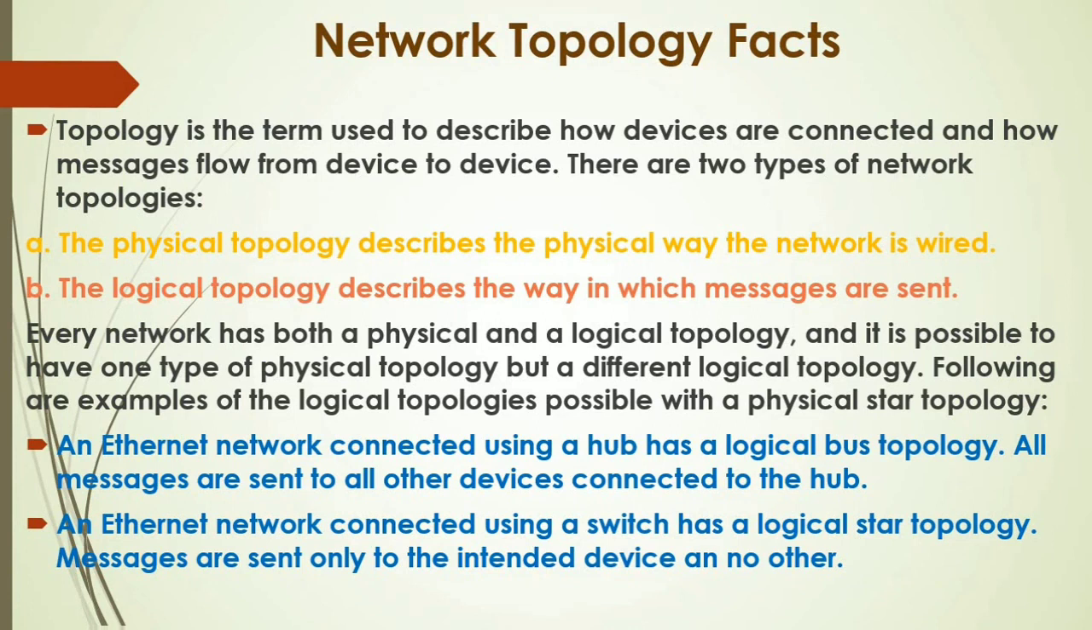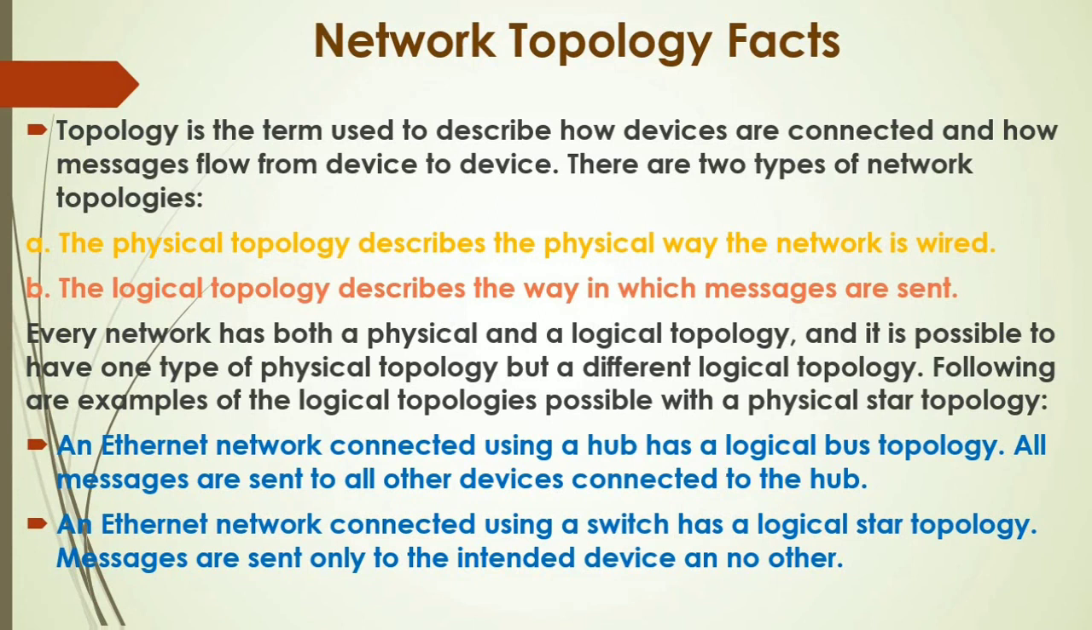And if we implement star topology using a switch, an Ethernet network connected using a switch has a logical star topology. If we implement physical star topology using a switch, it will also form a logical star topology. Why? Because a switch is an intelligent device. It will send data only to that node for which it is intended.